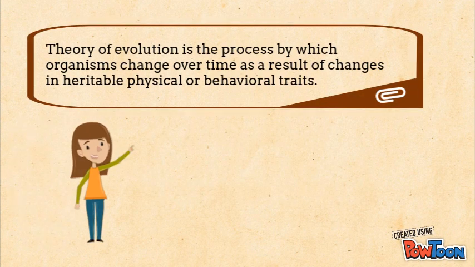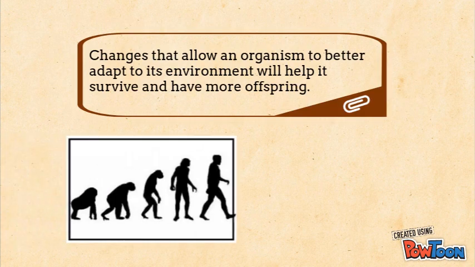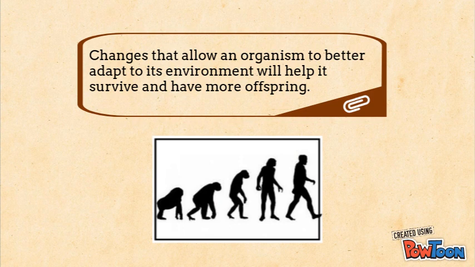It is the process by which organisms change over time as a result of changes in heritable physical or behavioral traits. These changes allow an organism to better adapt to its environment, which will help it survive and have more offspring.